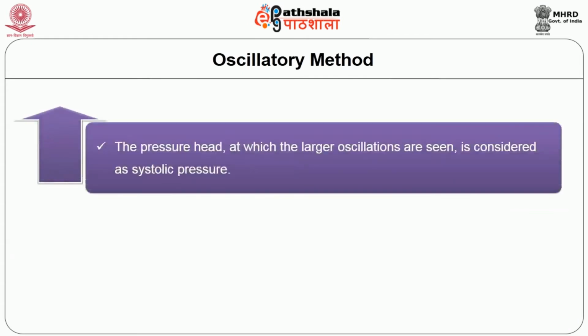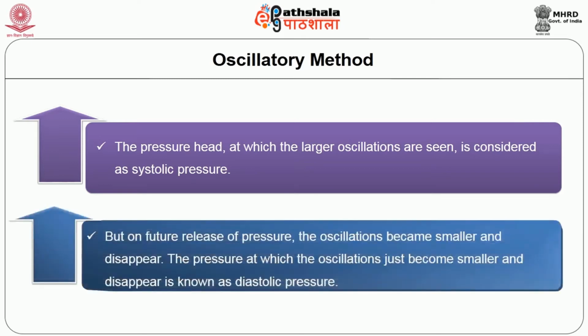The pressure head at which the larger oscillations are seen is considered as the systolic pressure. But on further release of pressure, the oscillations become smaller and disappear. The pressure at which the oscillations just become smaller and disappear is called the diastolic pressure.